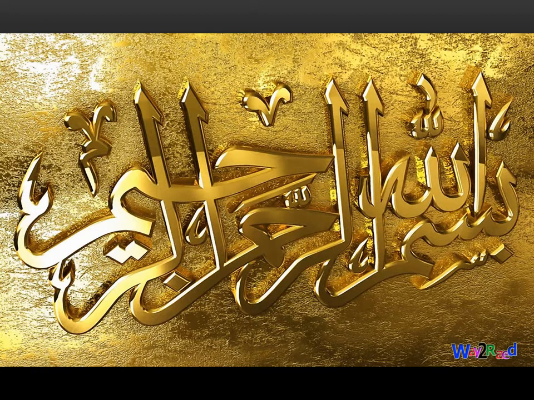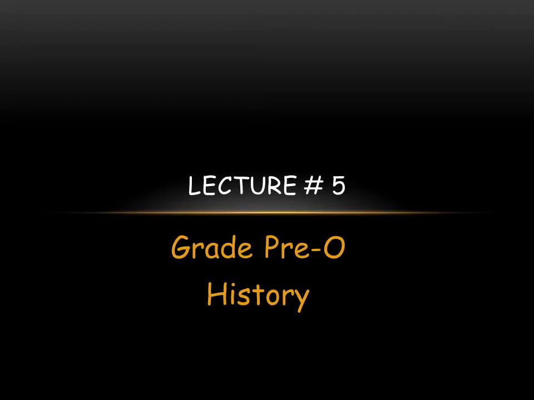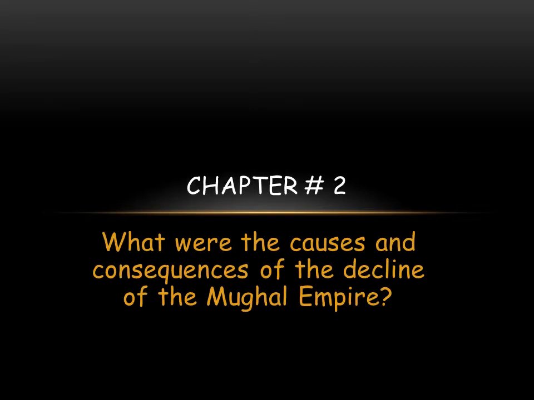Let's start today's lecture. This is my lecture number 5 for grade trio, and we will start the second chapter of history. The code of your history is 2059. So let's start with chapter number 2, which is: what were the causes and consequences of the decline of the Mughal Empire?